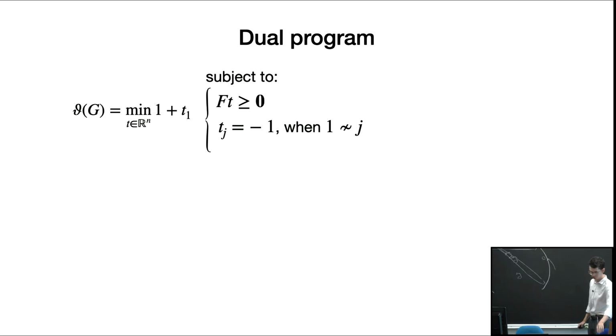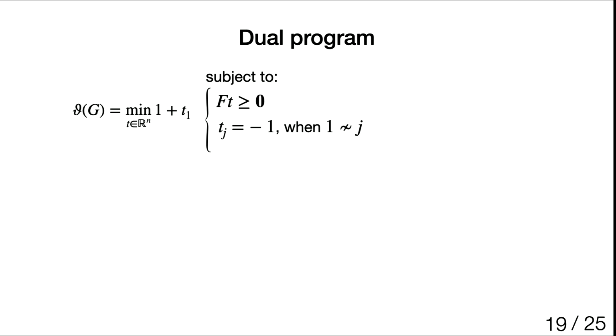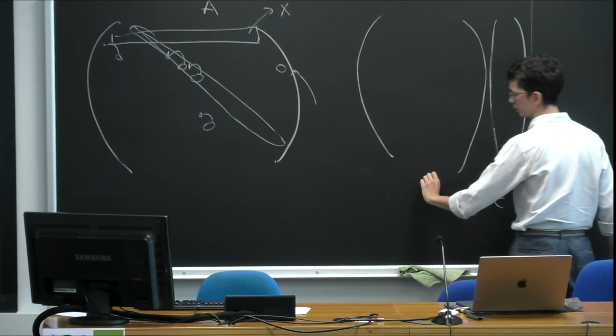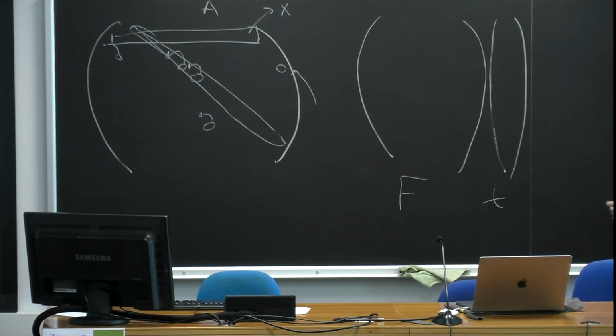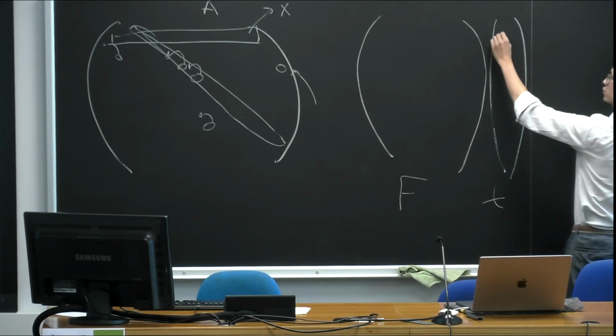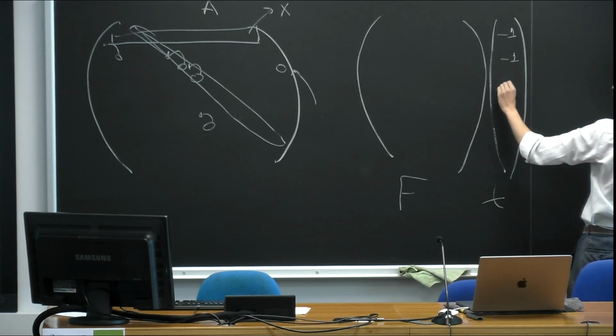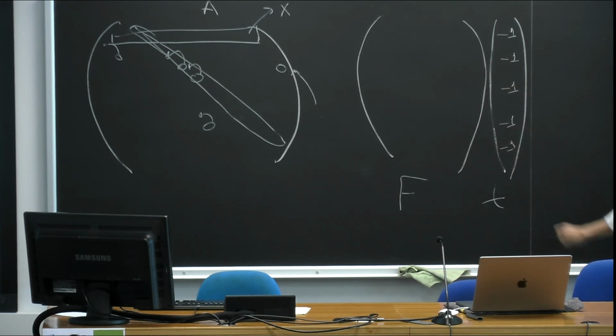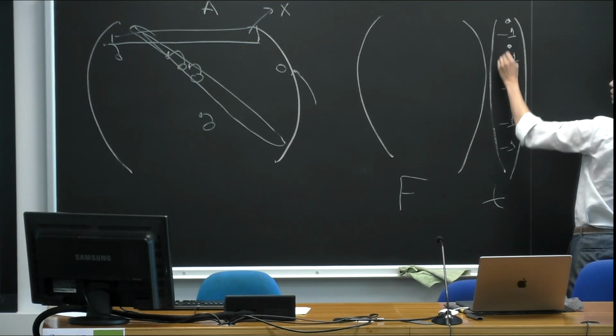Okay, let's see what this actually means. So I have this vector t, and I have this matrix F, the DFT matrix. I know that some entries of the vector t are fixed to -1, but I'm free to choose the remaining entries.